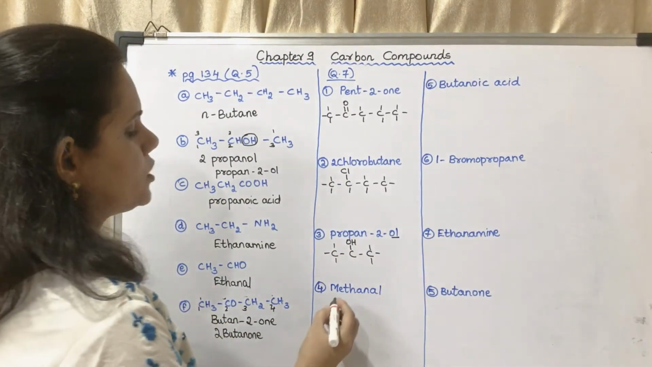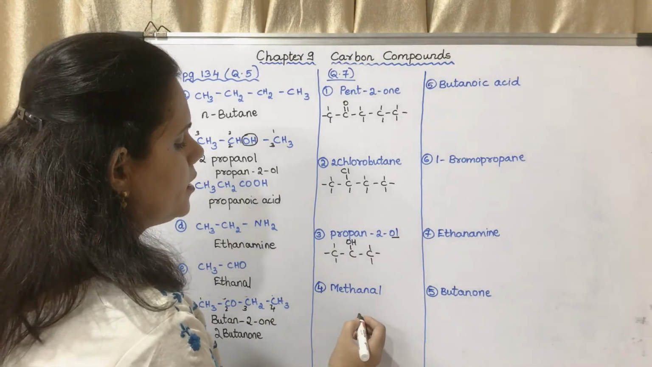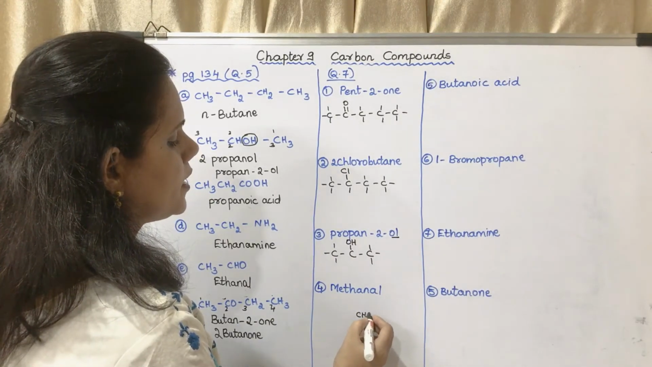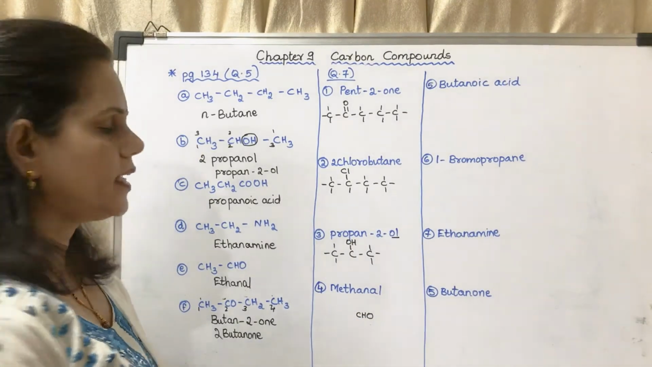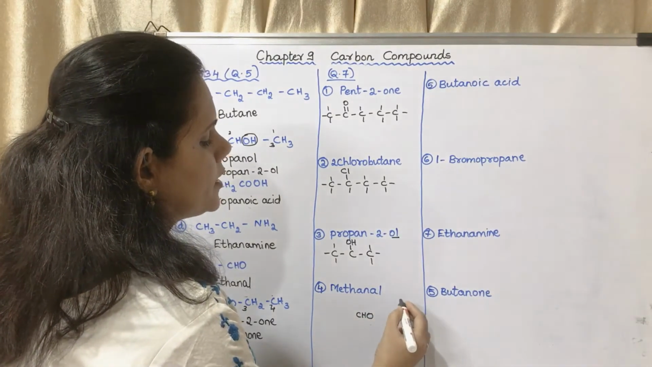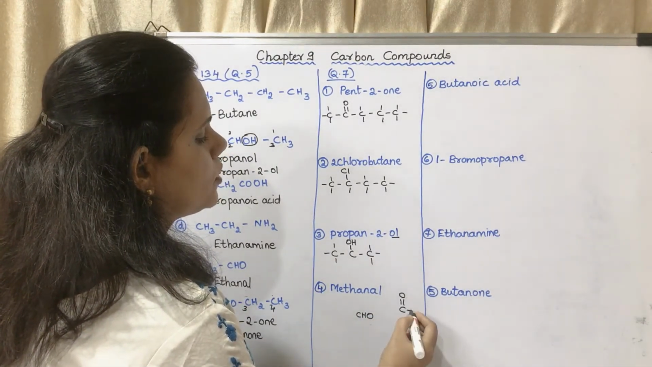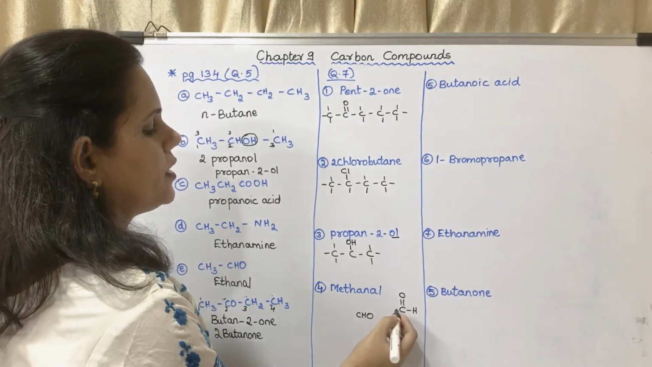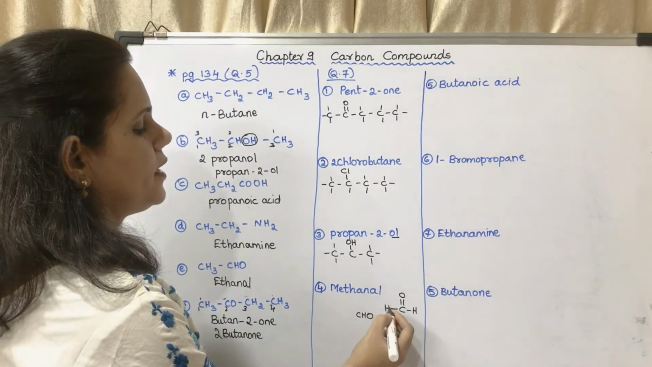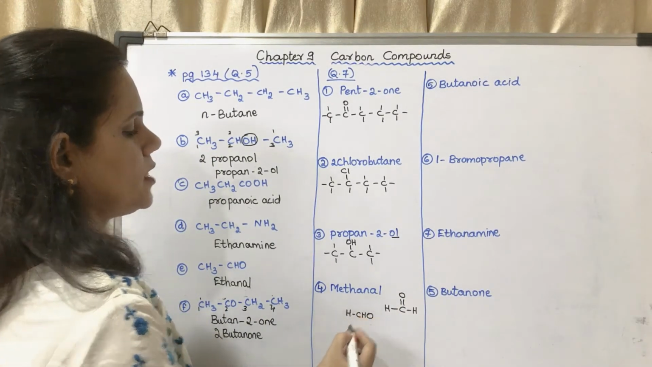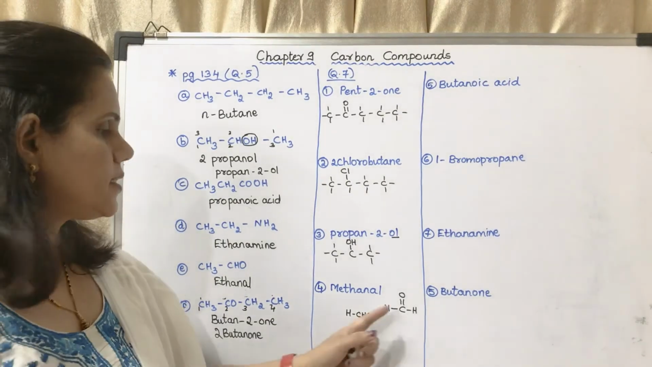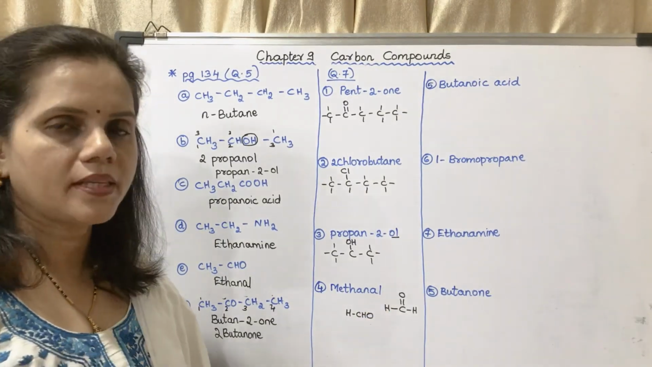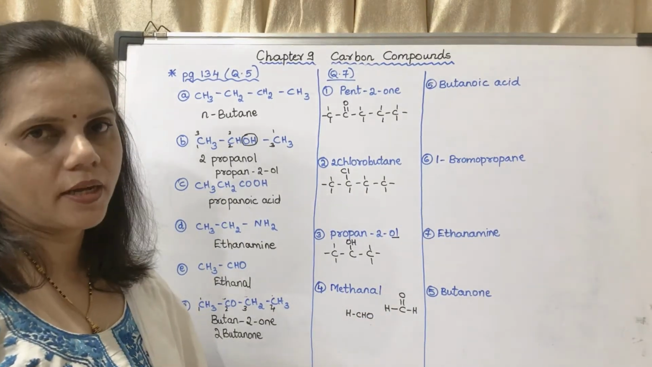Now the next is methanol. Methanol is CHO. It could also be written as C double bond OH. Now there is one left. This is having H. It will be HCHO or this way. This is methanal. Methan means there is only one carbon atom.